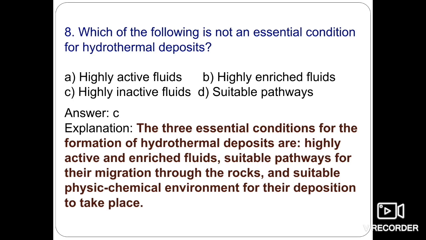And a suitable physico-chemical environment for the deposits to take place, meaning pressure, temperature, as well as some other factors. These physico-chemical environments are also required for the formation of hydrothermal deposits. But highly inactive fluids, that is option C, are not required for the formation of hydrothermal deposits. So here option C is the right answer.